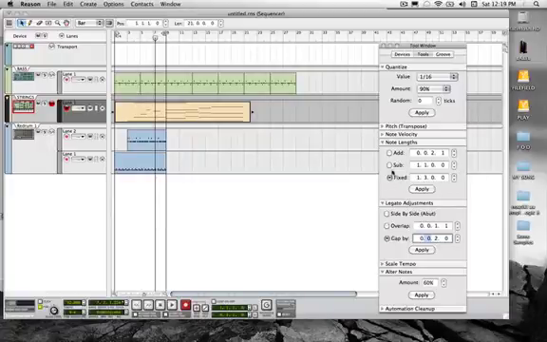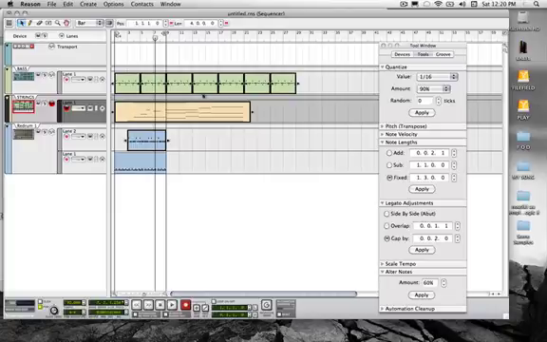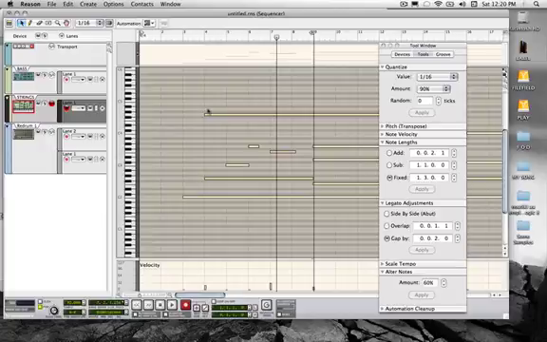Now we're going to focus on the note lengths and legato adjustments. These are adjustments that I usually prefer to do manually in my edit mode. It's important to remember that all of the functions of the tool window can be applied to a clip, a series of clips. For example, now if I apply quantization, it would apply to all of my selection. But we also can apply the functions of the tool window to a particular selection of notes within a clip when we are in edit mode.